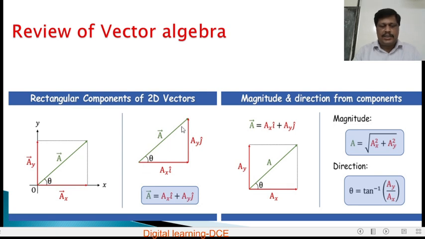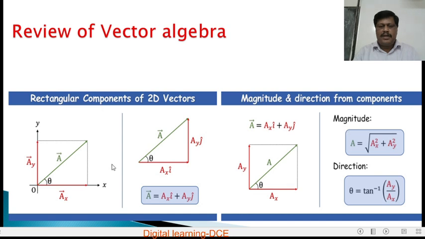Therefore, this vector can be resolved along the x and y directions as Ax into i cap and Ay into j cap. The closing side A is equal to the sum of these two vectors, that is, Ax into i cap plus Ay into j cap. So, vector A is equal to Ax i cap plus Ay j cap.